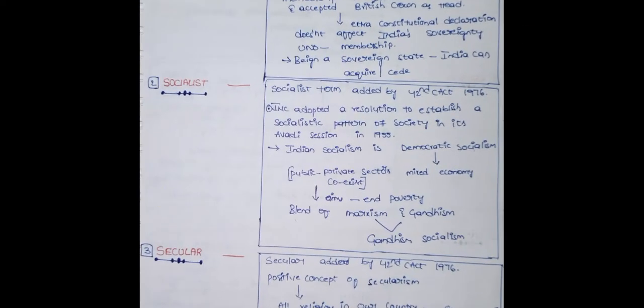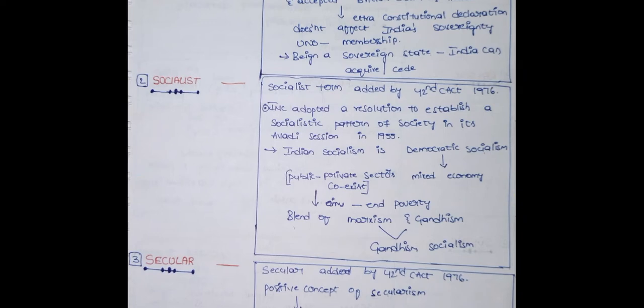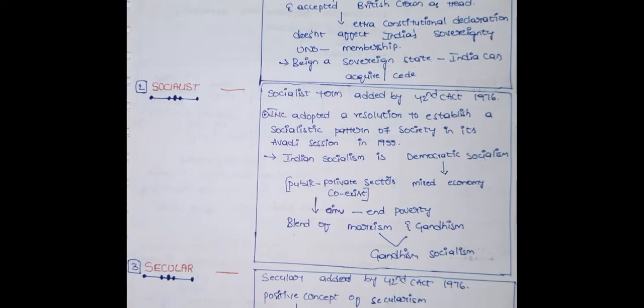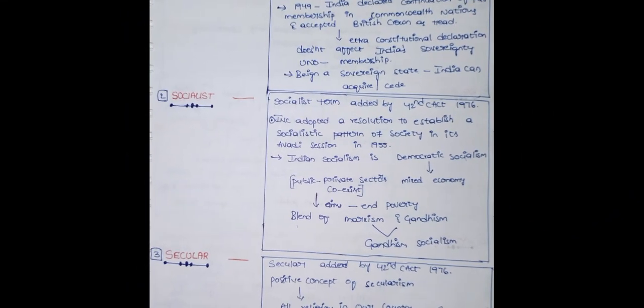The next feature is socialist. This socialistic principle is a blend of Marxism and Gandhism. We can call it Gandhian socialism. The term socialist was added into the preamble by the 42nd Constitutional Amendment Act 1976. The Indian National Congress adopted a resolution to establish a socialistic pattern of society in the Avadi session in 1955.